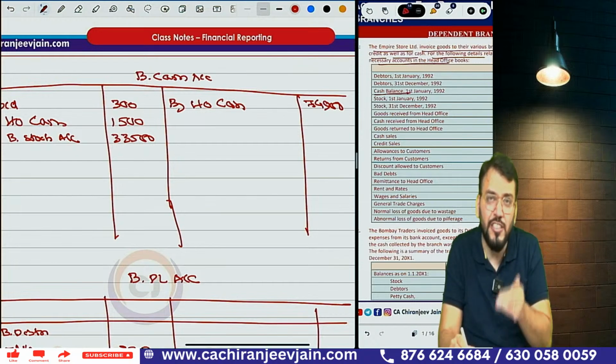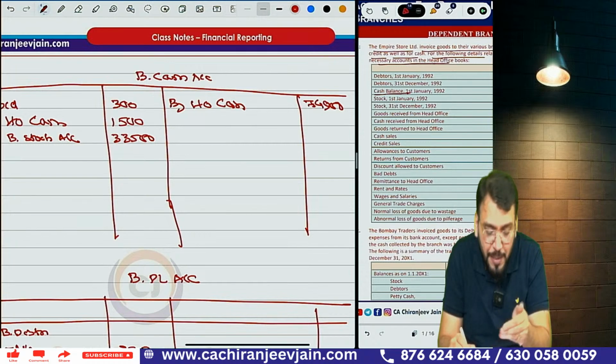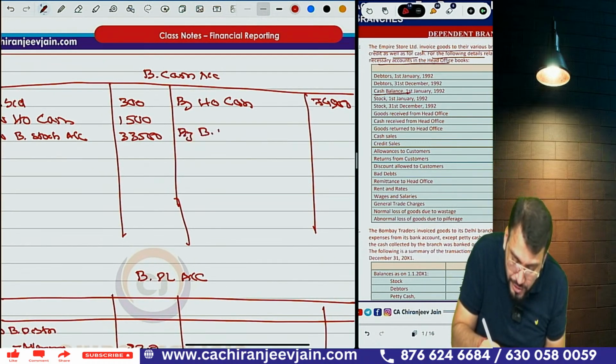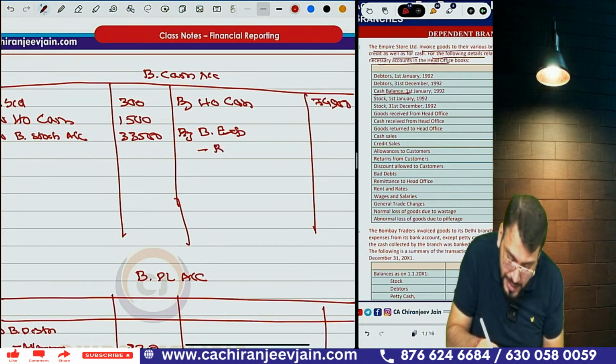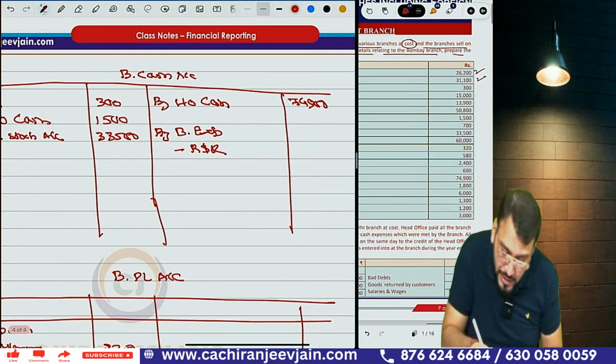Then they give rents and taxes, wages, salary. So these are expenses paid by the branch. Nothing is given, so of course these are expenses paid by branch. You write down by branch expense. Correct? How much? Rent and rates, 1,800.